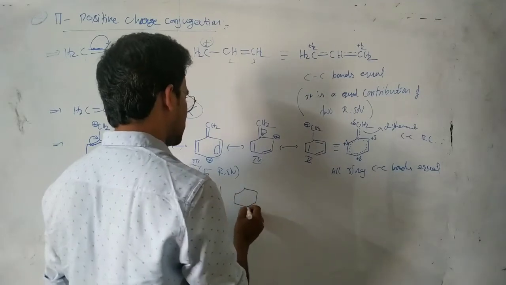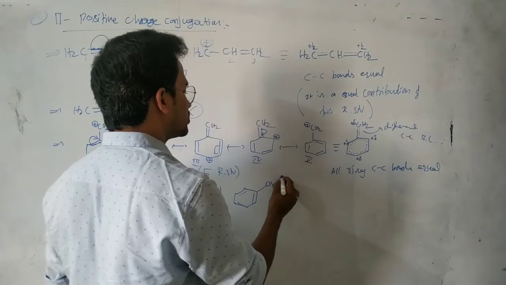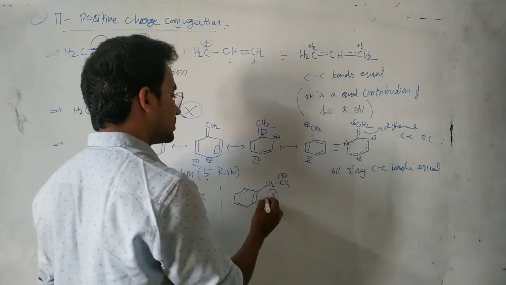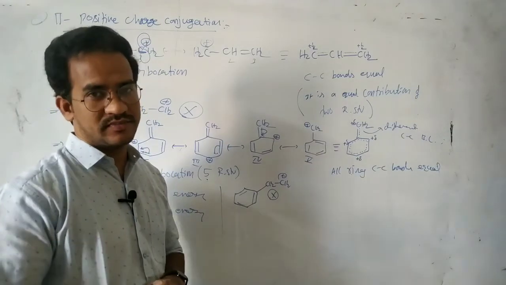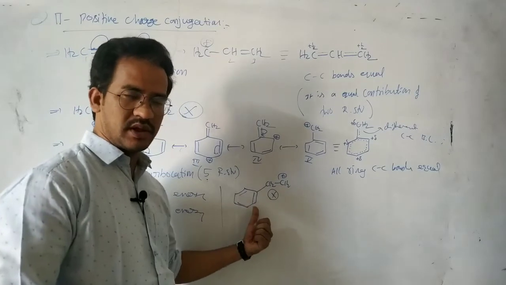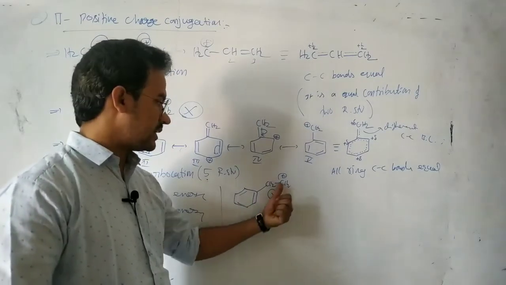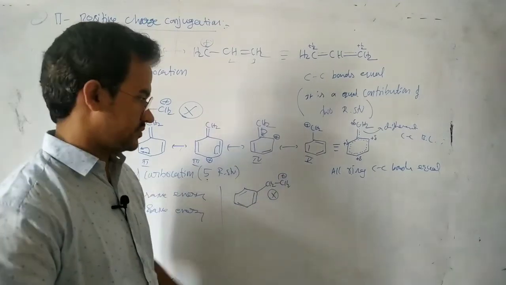And the next important point, you see, is the benzyl carbocation. In this case, here CH2, here CH2 plus, there is no resonance. This positive charge is not involved in the resonance. Of course, in the benzene ring, pi-pi conjugation is possible. Within the benzene ring pi-pi conjugation is possible, but here there is no conjugation between the pi bond and the positive charge. Okay.